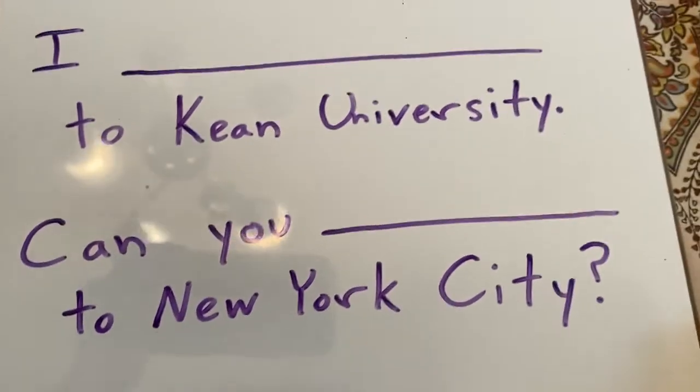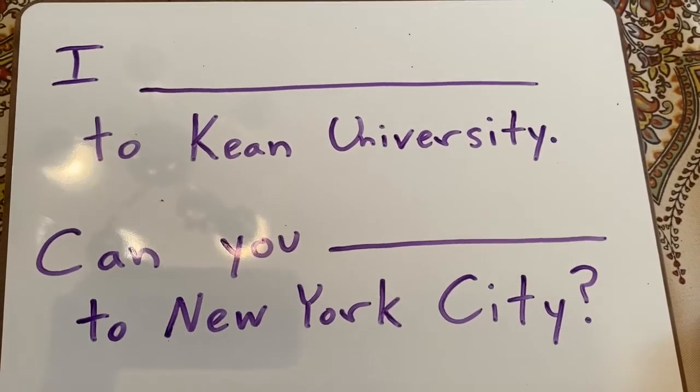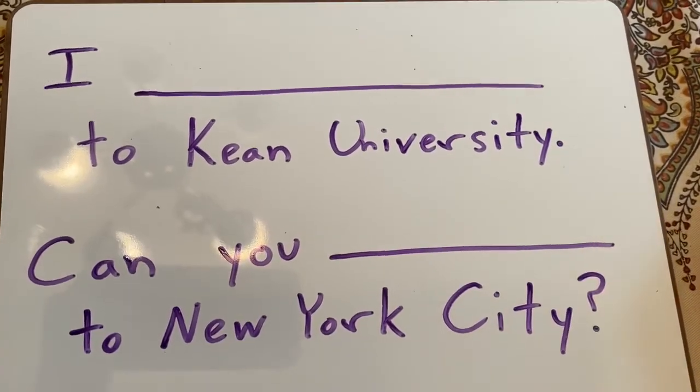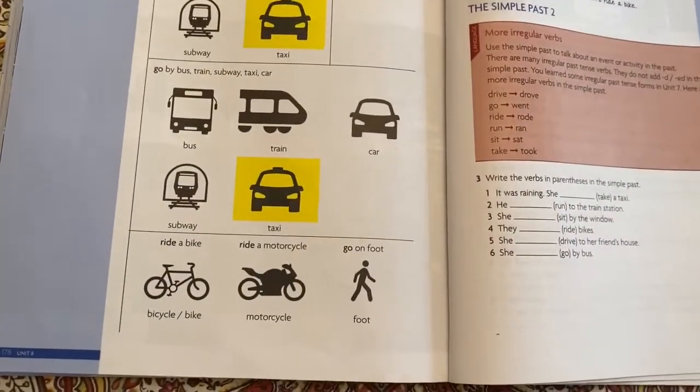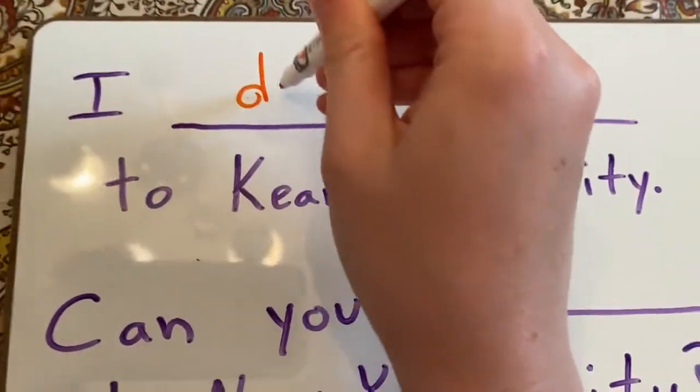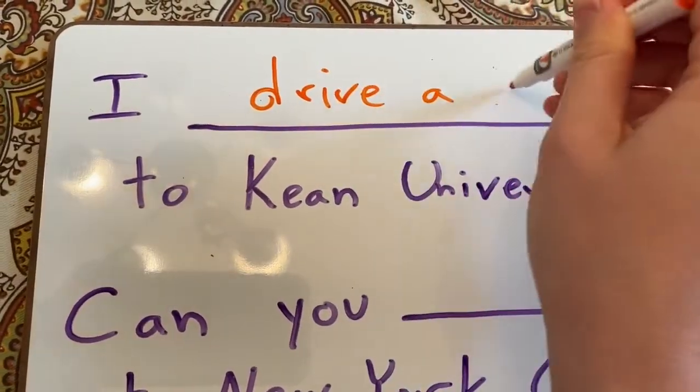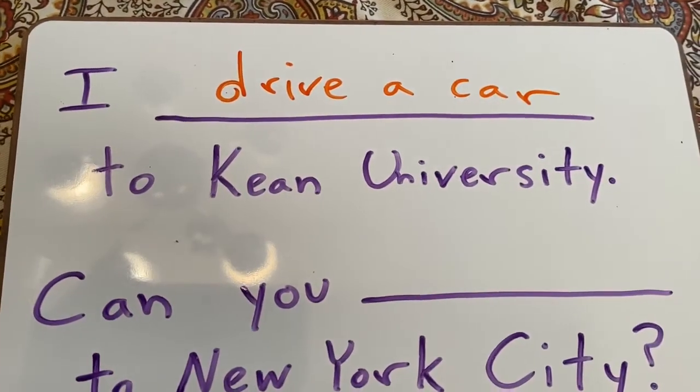Let's fill in the blanks of these sentences. I blank to Kean University. How do you get to Kean University? Take a look at the chart. If you drive a car, fill that in. I drive a car to Kean University.